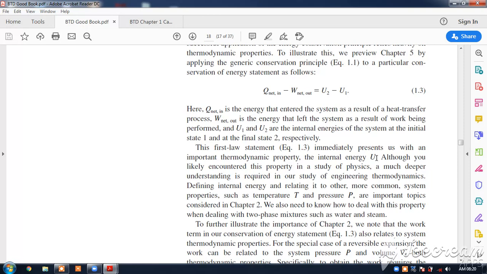And in a similar concept, when we see the second law of thermodynamics, we will come out with a new entity